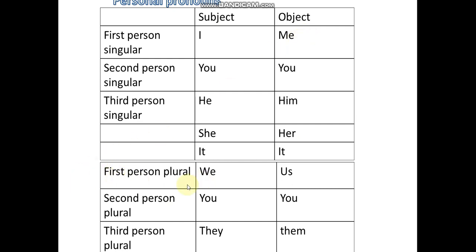First person plural we, object of we is us. Second person plural you, the same in object is you. Third person plural they, and the object of they is them. So these are subject and these are object.